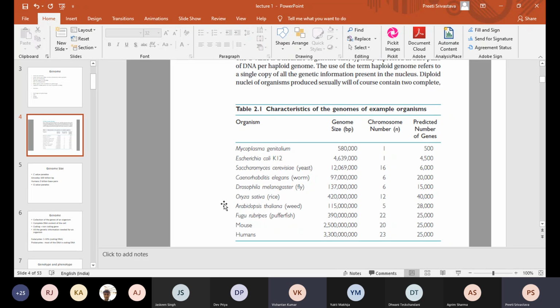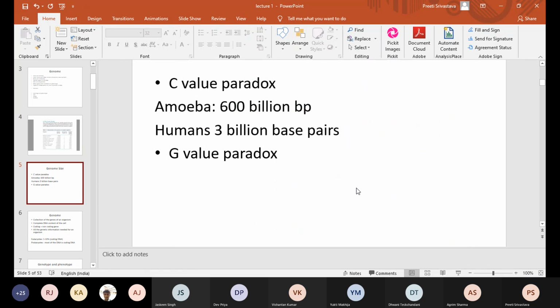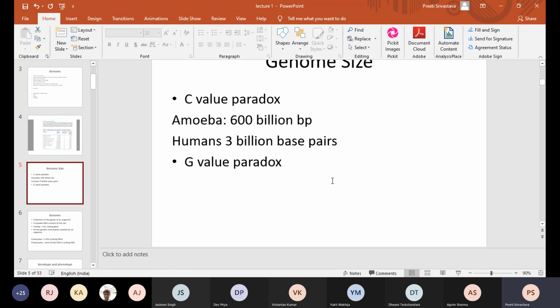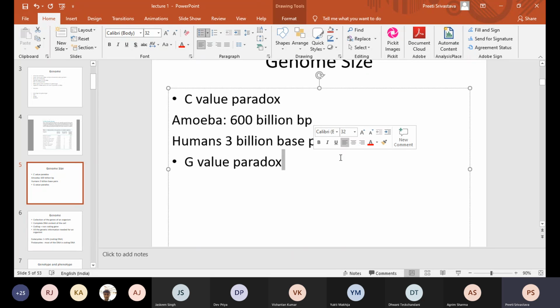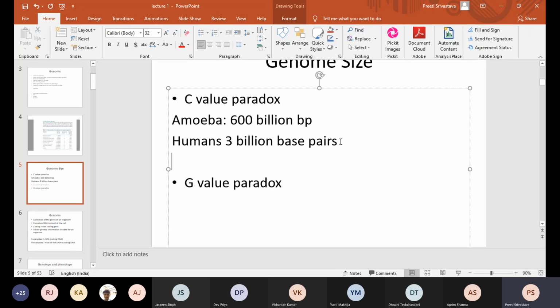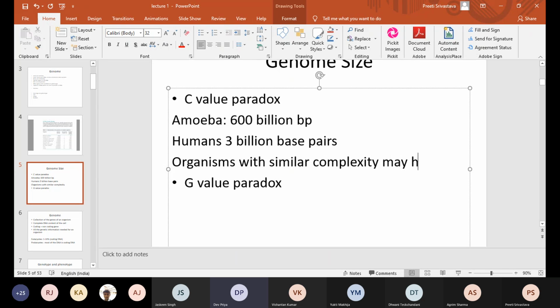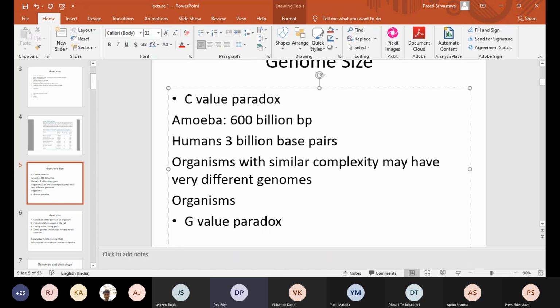Yes, ma'am. Okay, who's going to explain this one more time? Then I'll explain the C-value paradox. Ma'am, humans are quite obviously more complex in that they're larger, have more complex systems and a larger variety of cells, whereas amoeba is only a single unicellular organism and is very tiny. But still, amoeba has a larger genome than humans. That is the C-value paradox.